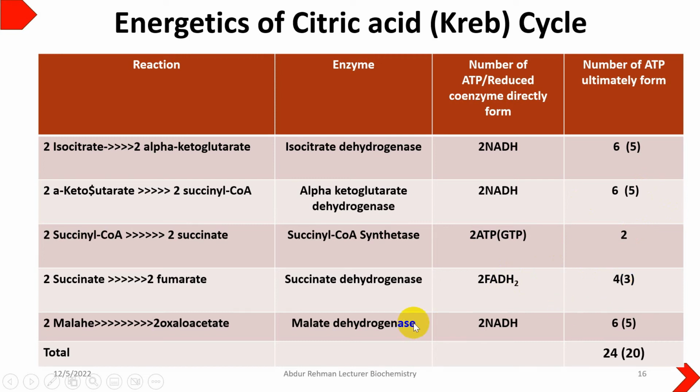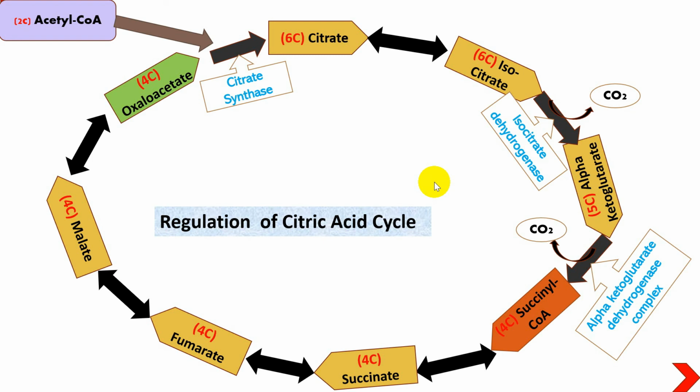And last but not the least, the malate dehydrogenase. This enzyme gives you 2 NADH molecules as well. So overall, if we consider the number of ATP generated by the citric acid cycle, it is 24 ATPs. Now we will look into the regulation of the citric acid cycle.